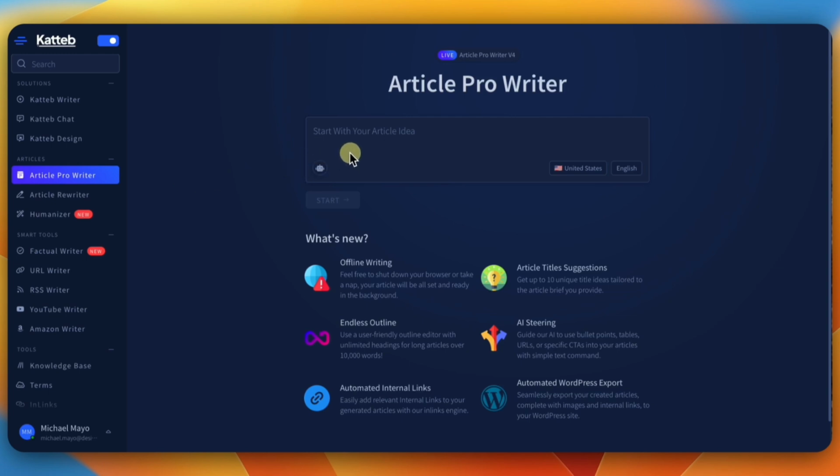Okay, so this is the pro writing part of it. This is where you would actually start writing your blogs, and there's more features out there. So we're just basically going to do some stuff.